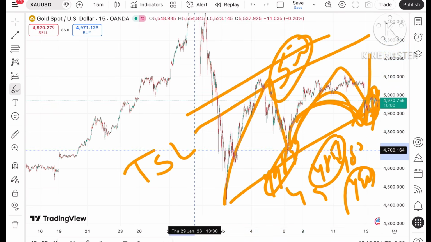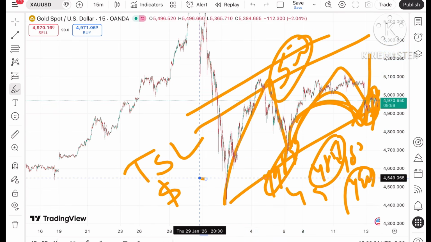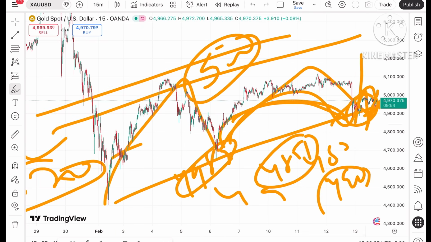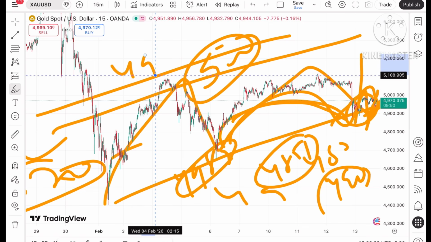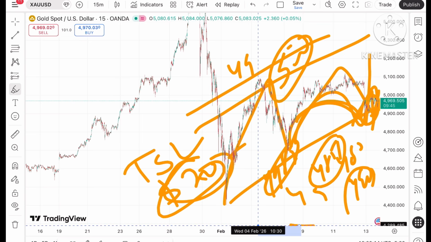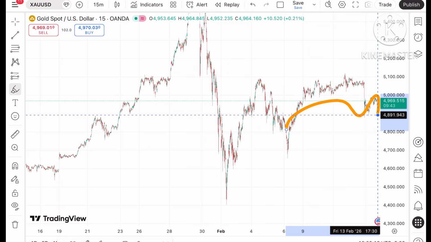So trail your SL if the price keeps moving over 5,000 by around $20 or $25 depending on your capacity and risk. If the price keeps falling below 49.46, again trail your SL by around $20, so at least you'll capture the downside movement, because the price can fall further low.